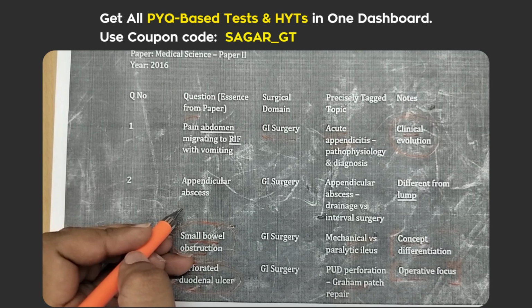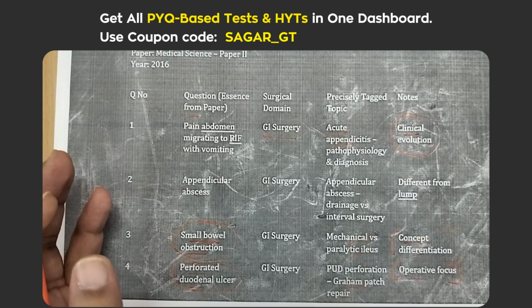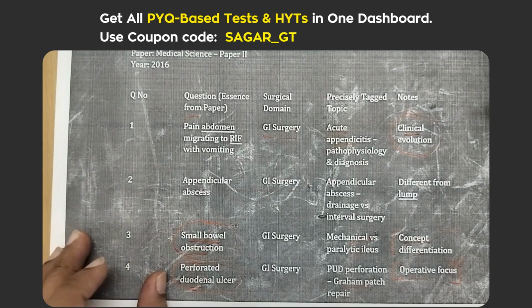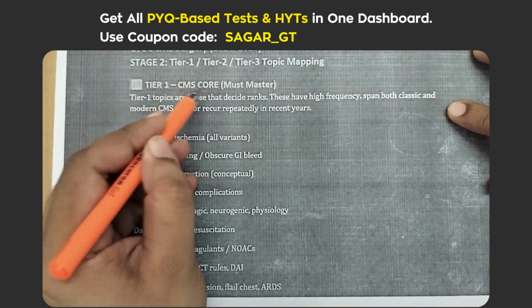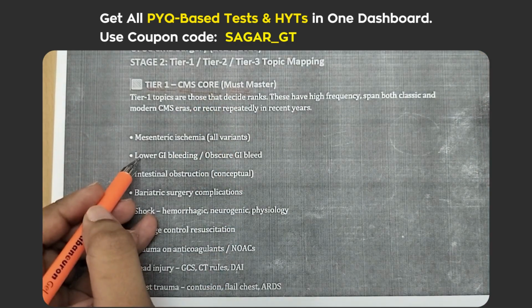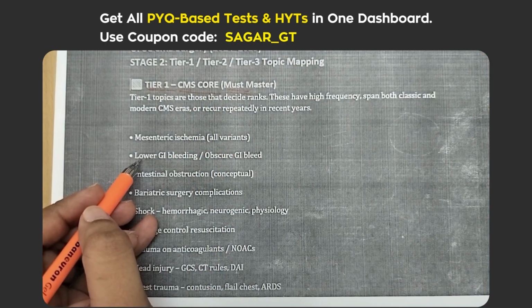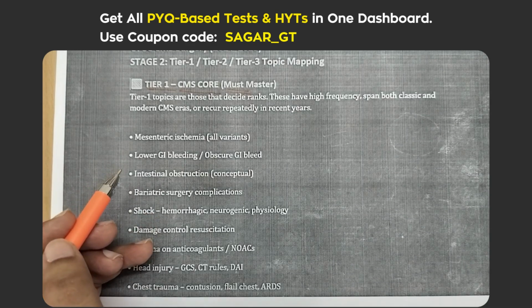So after analyzing these thousands of data points, something interesting appeared. Like you can look at this topic tiering. We have done the most important, the tier 1, it should be mastered. Some topics kept showing up again and again, and others barely appeared. The pattern was impossible to ignore.